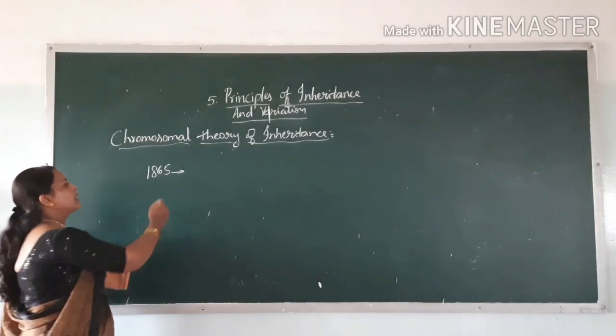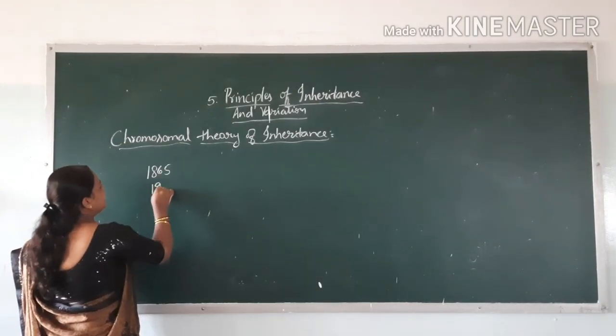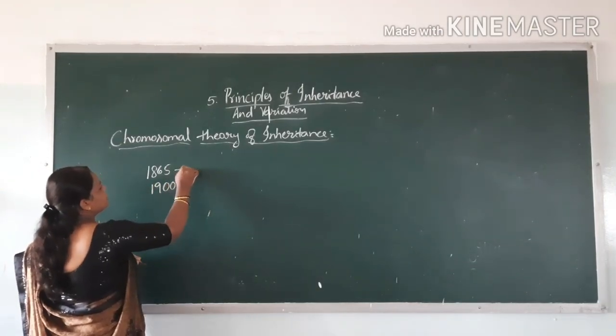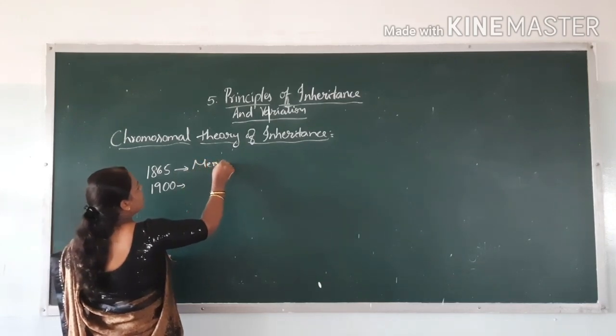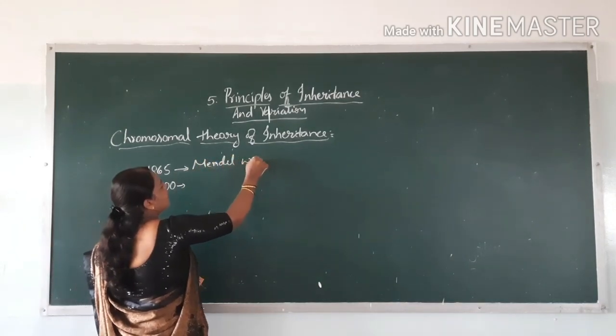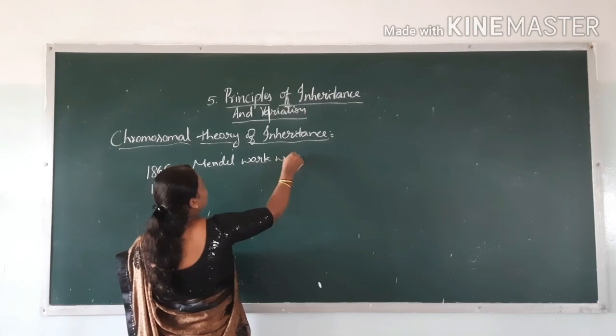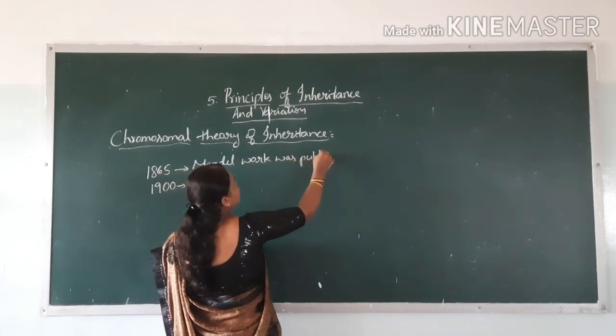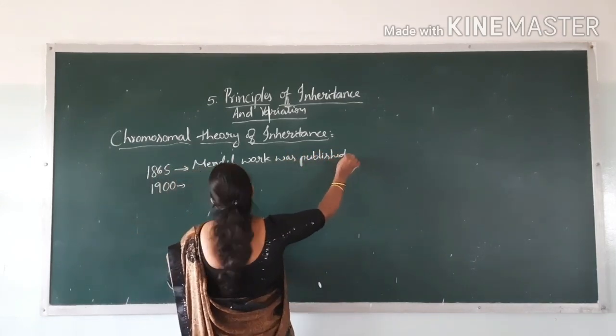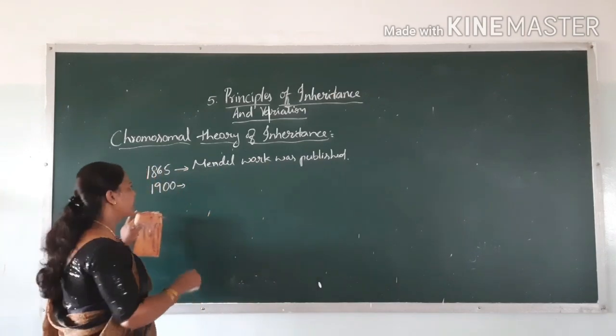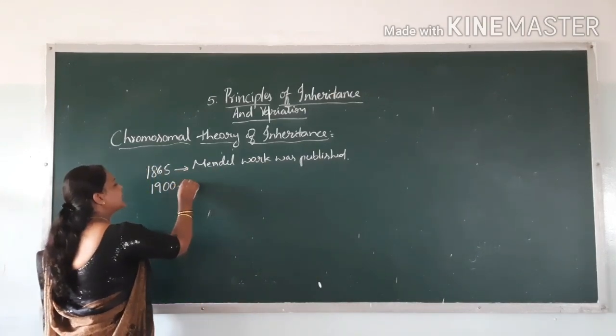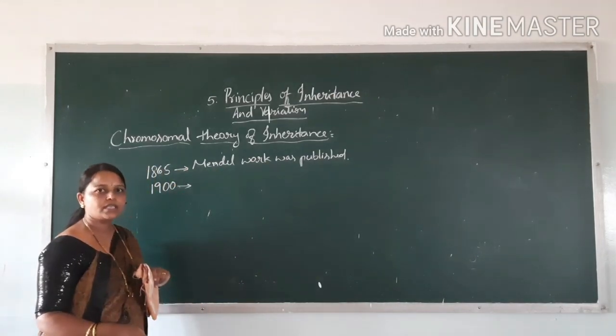Mendel's work was published in the year 1865, and it stayed unnoticed for about 60 years.